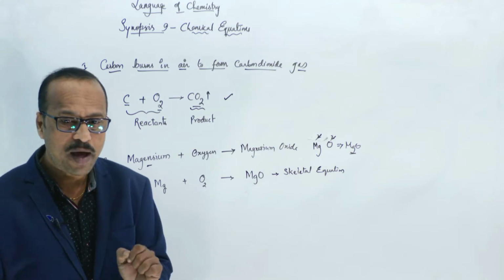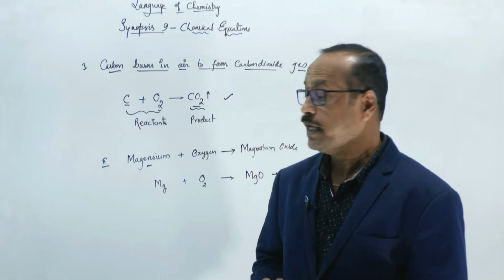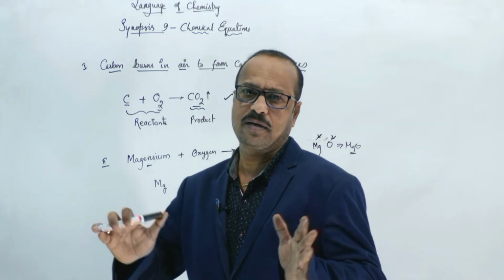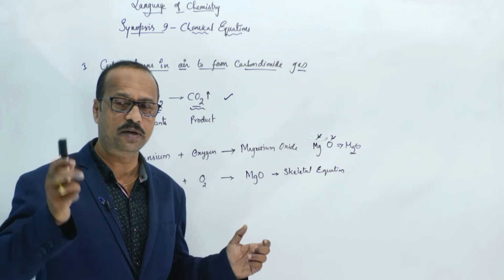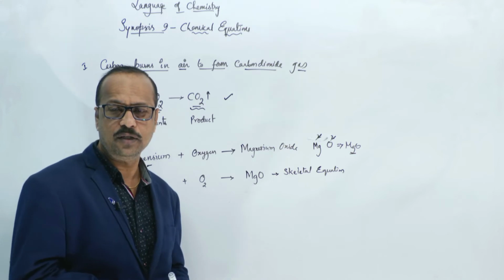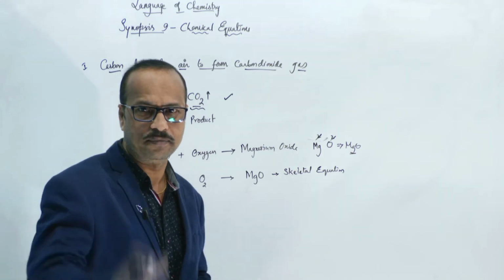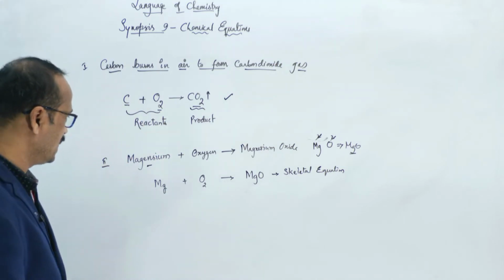We need to balance it. So how to balance, students? Now I am going to explain how to balance. Listen carefully. There is no one particular method to balance chemical equations. There are some methods, but you learn them in higher classes, and later I will explain them. But here we use the method called the hit and trial method.